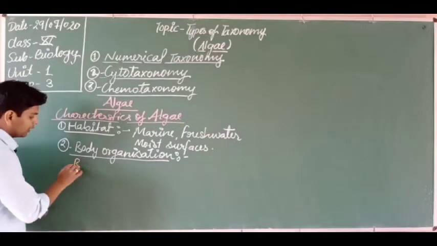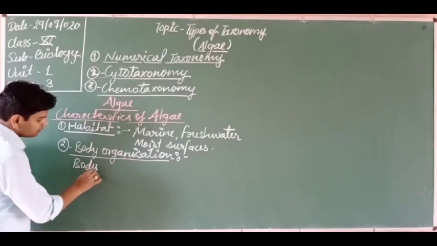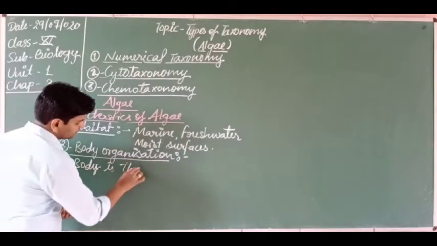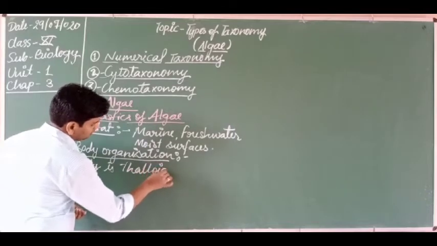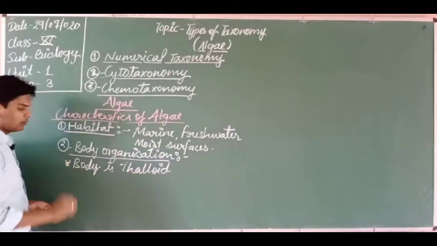So the thallus body is thalloid. The body is thalloid. Do you know?